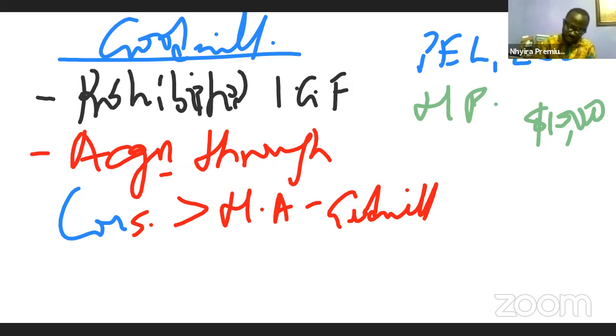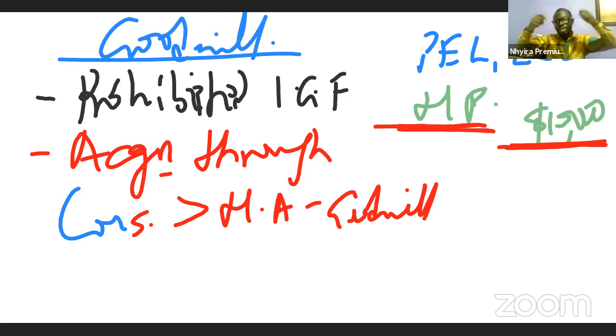So I cannot sit down and say, oh, because of what we are doing, Nhyira Premium should be $10,000 and we put it on the face of our financial statement. It cannot be done. But our trademark, that is the Nhyira Premium, registered as a trademark, that value will be recognized in the financial statement as part of our intangible assets, a brand name or trademark, because trademark is also an intangible asset.